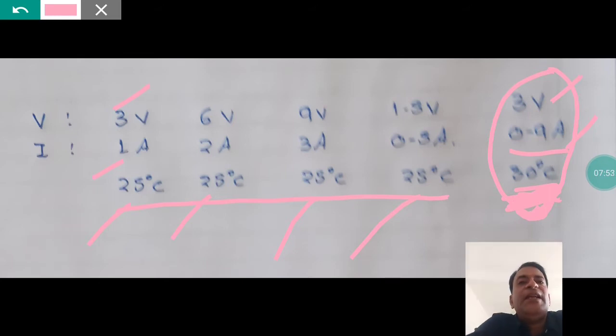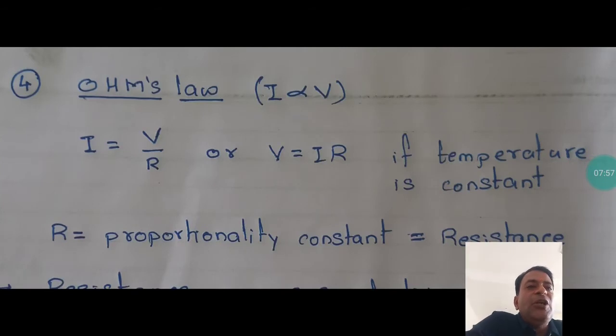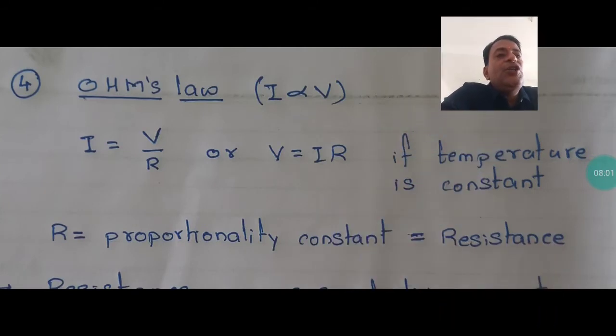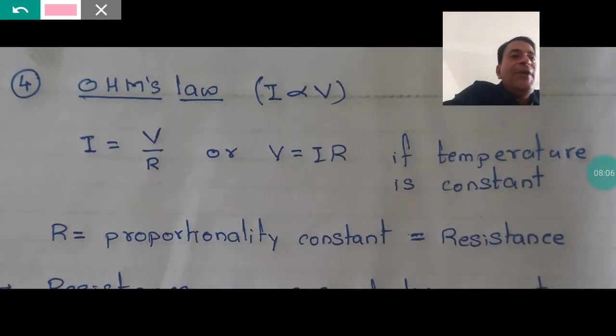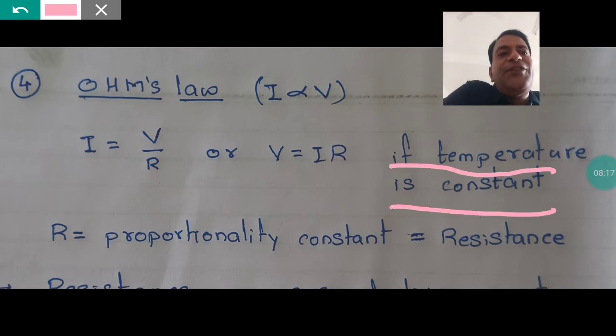So यहाँ पे we have to put one condition to use Ohm's law: that the temperature should remain constant. That means when you state Ohm's law completely, you will say that the current passing through a conductor is directly proportional to the potential difference if the temperature is constant.